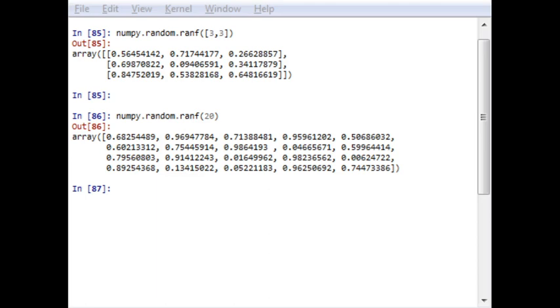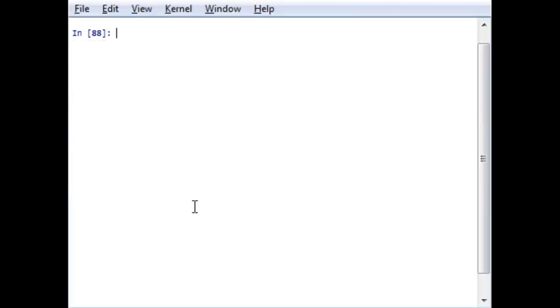Next function is random choice. Given one array, there is another array which can be generated with the elements that are available in the previous array, the targeted array. For the generation of this type of array, we will use the random choice function. Okay, so let me clear the screen first.